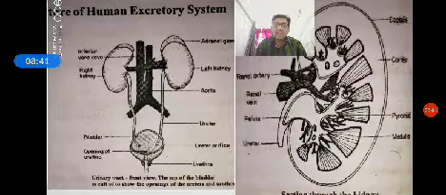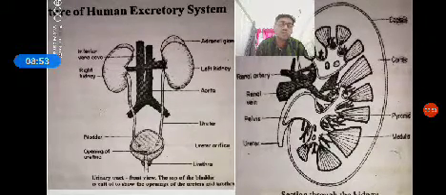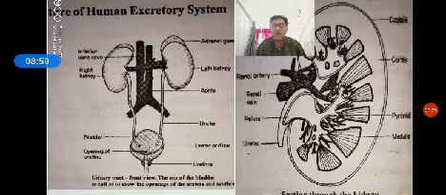Then the outer layer of the kidney is enclosed by a tough capsule called the renal capsule. Inside the kidney there are two zones. The outer is called the cortex and the inner is called the medulla.